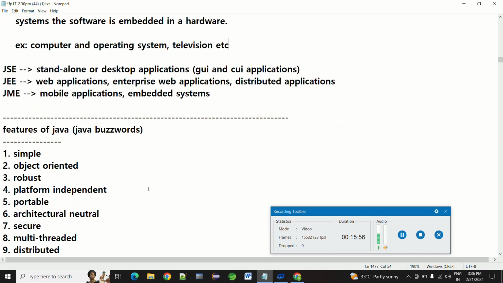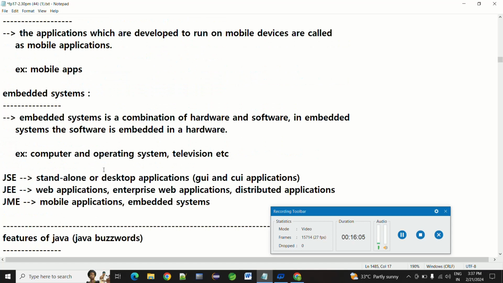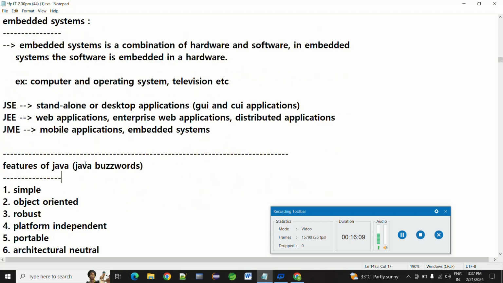Now, what are the features of Java? Interviewers may simply ask this, so you must know the features of Java.